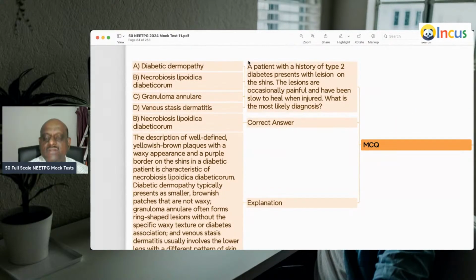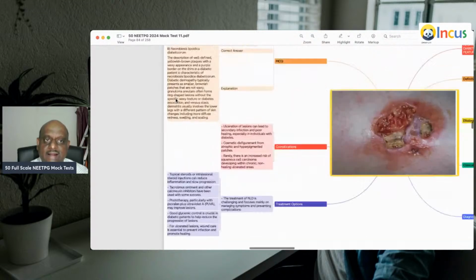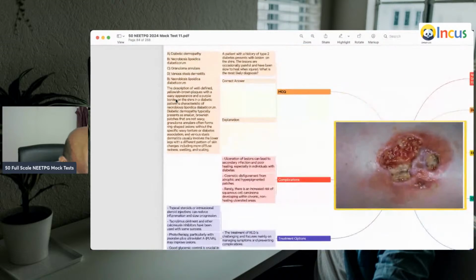Type 2 diabetes, this kind of lesions on the shins are characteristic of necrobiosis lipoidica diabeticorum, is what you need to remember.